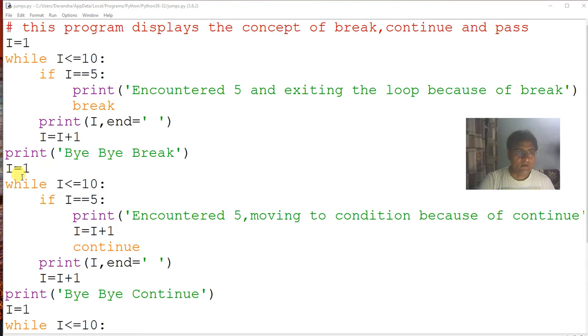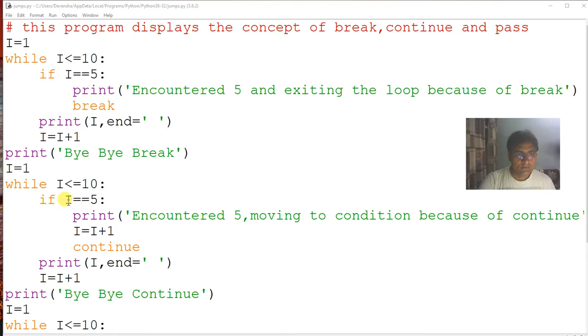Okay, next we have again I starts with 1, condition I less than or equal to 10, and if I equals 5, this time it prints "encountered 5 moving to condition because of continue", then I equals I plus 1 and then continue. Actually, continue causes the control to be transferred here, where the condition is written with while. In a while loop, if you write a continue statement, the control transfers directly to this place.